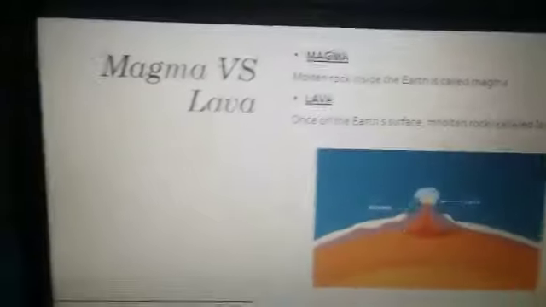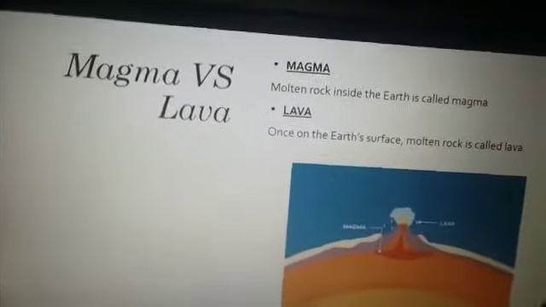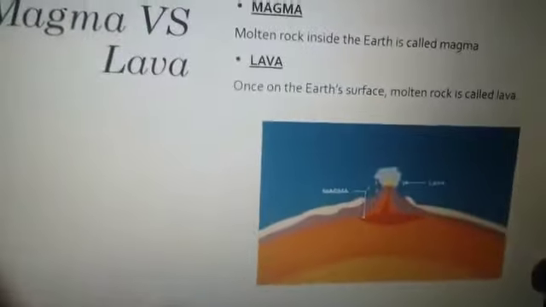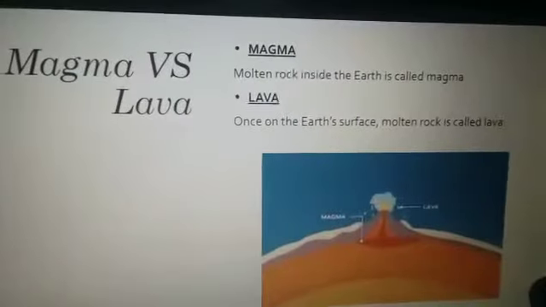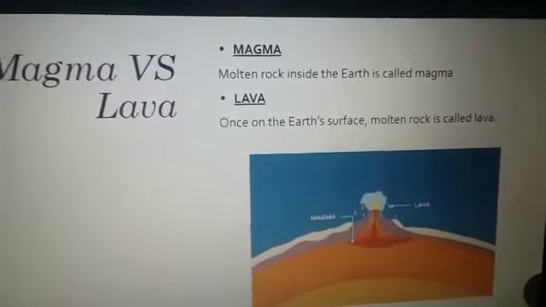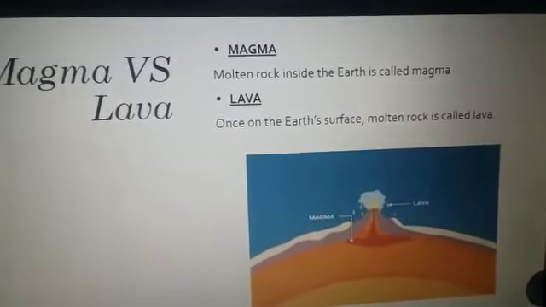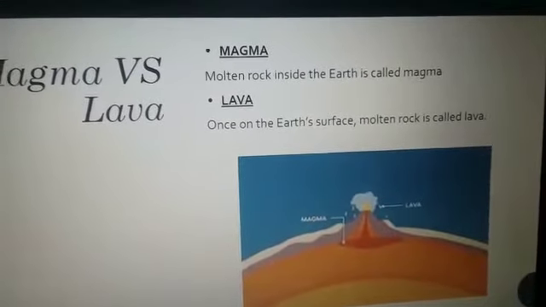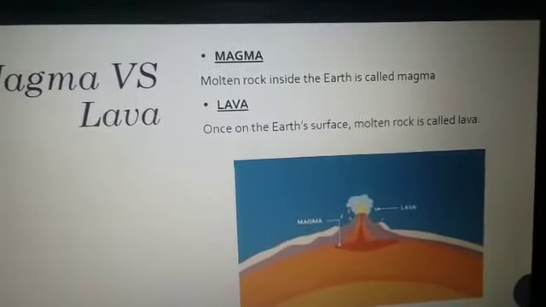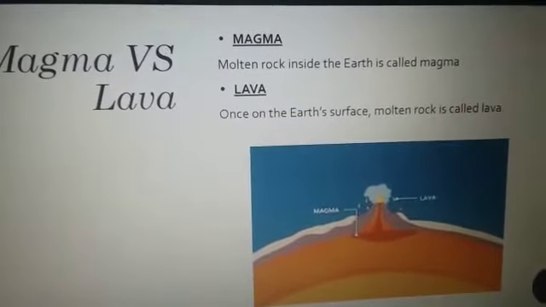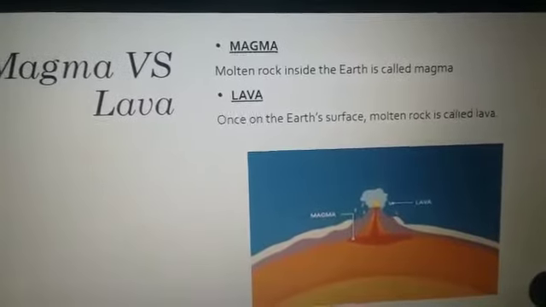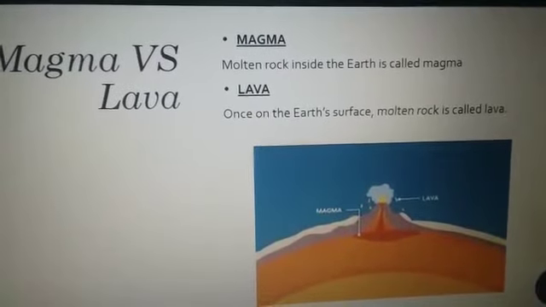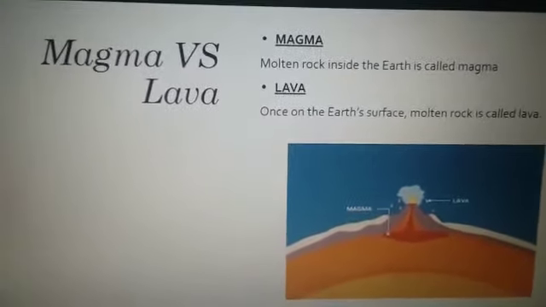So the next topic is magma versus lava. There is a diagram showing a volcano where the bottom part is magma, and the overflowing part floating above it is lava. Magma, molten rock inside the Earth, is called magma. Lava is molten rock once it is on the Earth's surface. Molten rock on the Earth's surface is called lava.